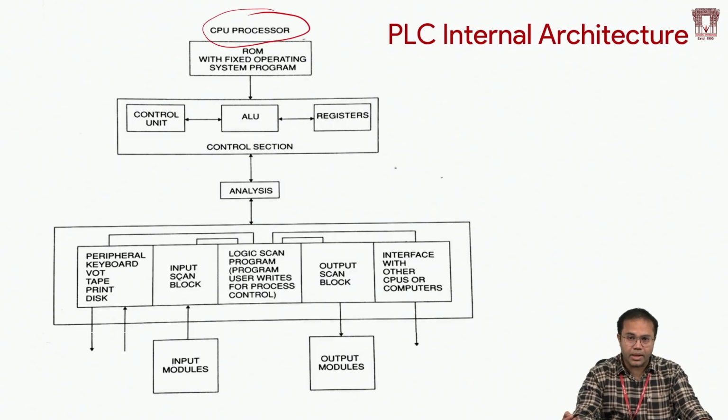Again, the CPU alone cannot do anything. The CPU needs some memory devices, so it makes use of the ROM, read-only memory, a permanent memory, where we can load some operating system related things, and also the program. So the user program will be stored in the ROM.